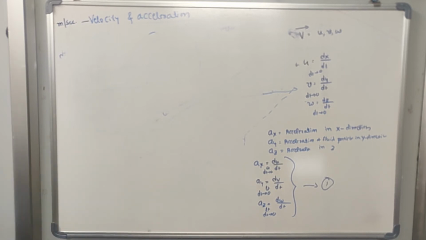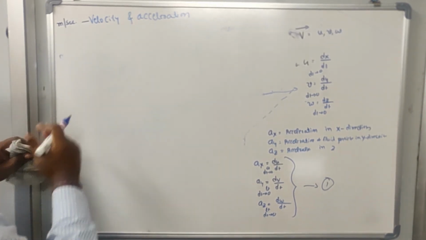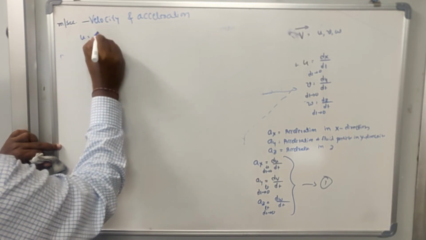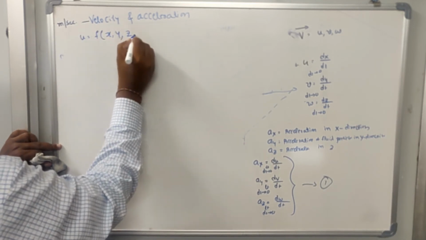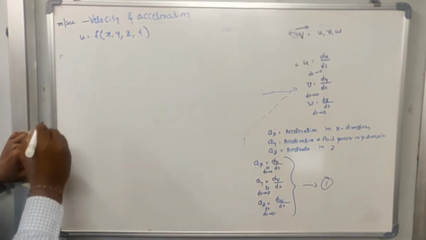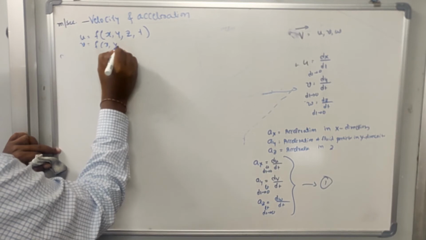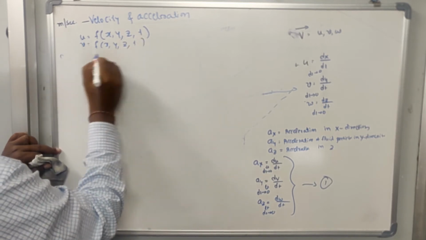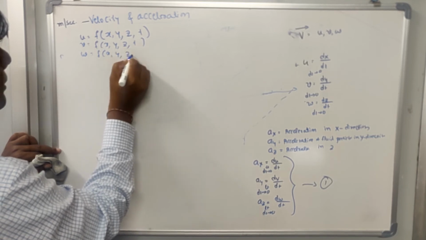U is a function of x, y, z, and also time t. V is also a function of x, y, z, t. W is also a function of x, y, z, t.